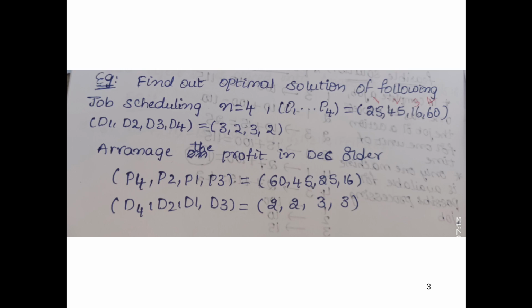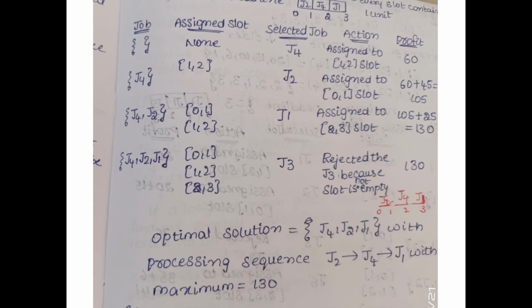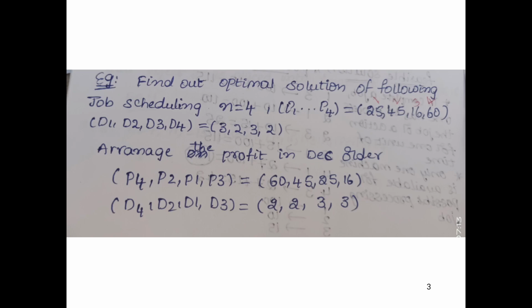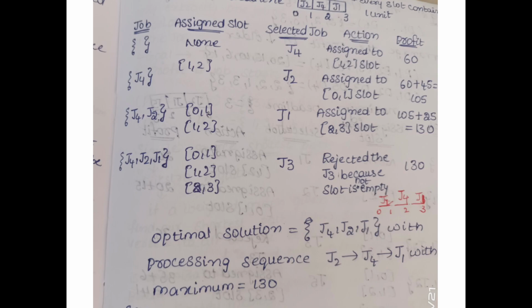Job 4 takes 1 to 2, and for the next selection j2, only one slot is empty, so we give the first slot, 0 to 1, and assign that slot. The profit is 60 plus this job 2 profit of 45, that is 105. This is j4 and j2.